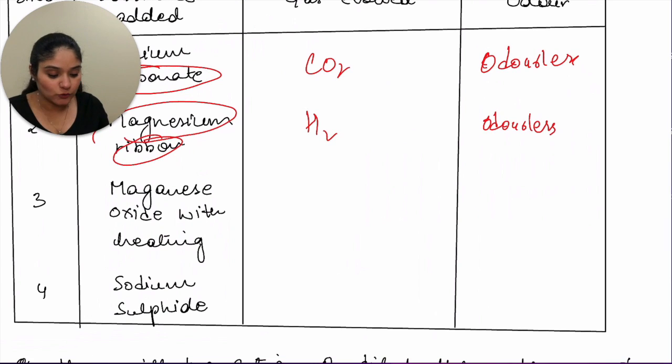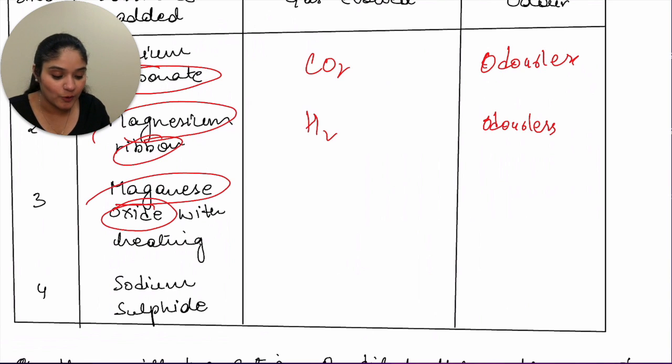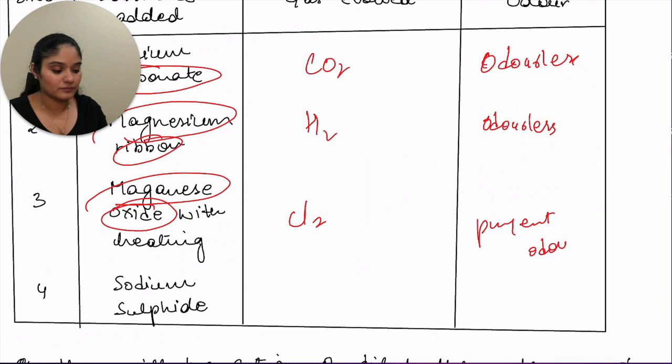Then manganese oxide. So you have oxide. So what will you get? Manganese oxide is an oxidizing agent, so manganese oxide will give you chlorine gas. Okay, and what is the odor of chlorine gas? It is a pungent odor. Then sodium sulfide will give you H2S gas. And what is the smell of H2S gas? That is rotten egg.